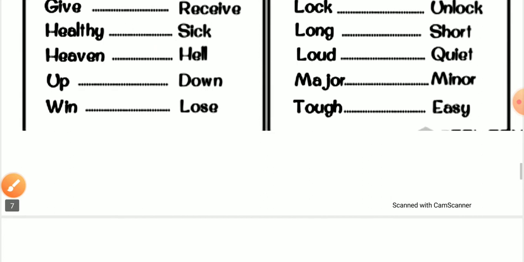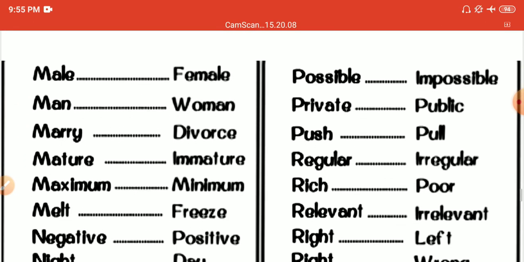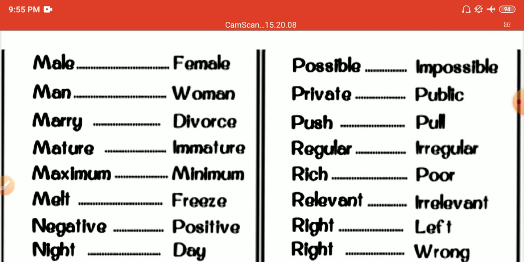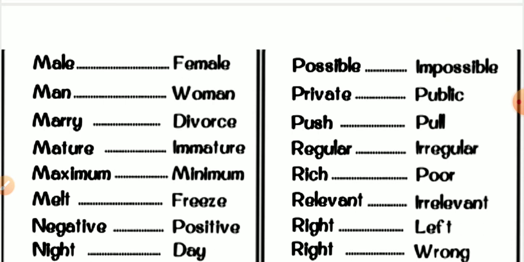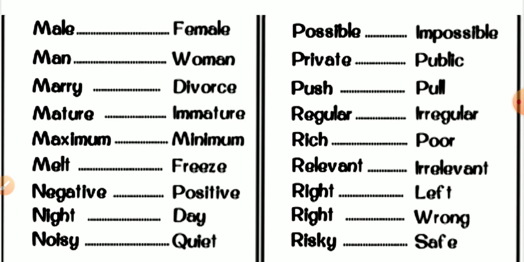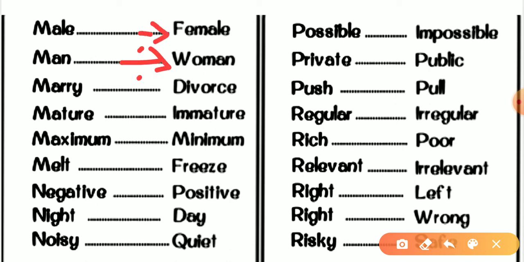Okay, moving forward to the next question. All right, male. Obviously the antonym of male would be female. Man, woman. Marry, divorce. Mature, immature. Maximum, the antonym would be minimum. Melt, freeze. And negative. So the antonym of negative would be positive.